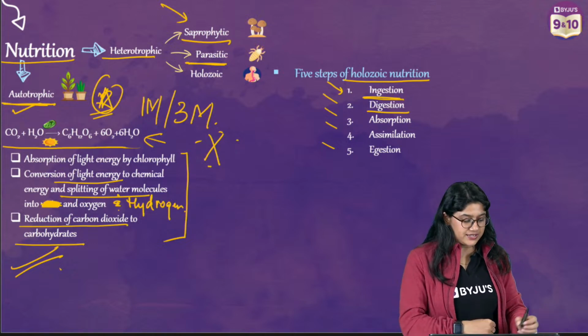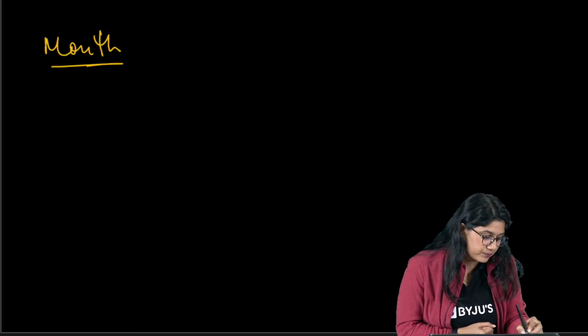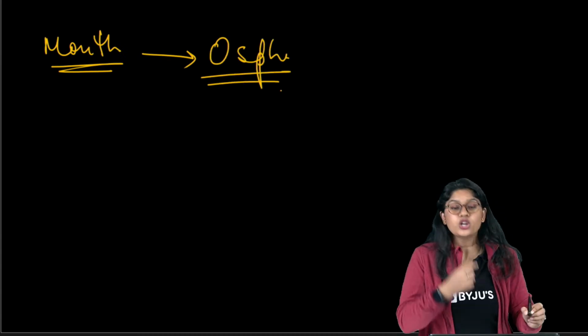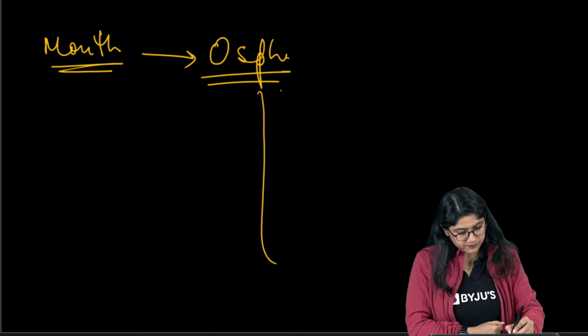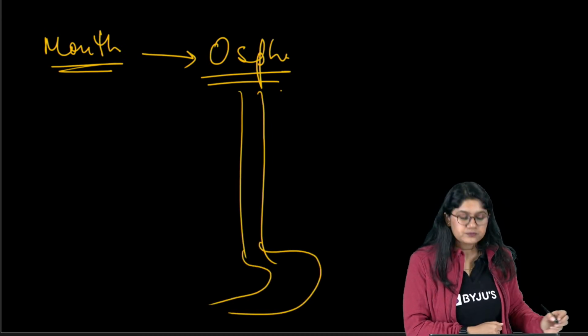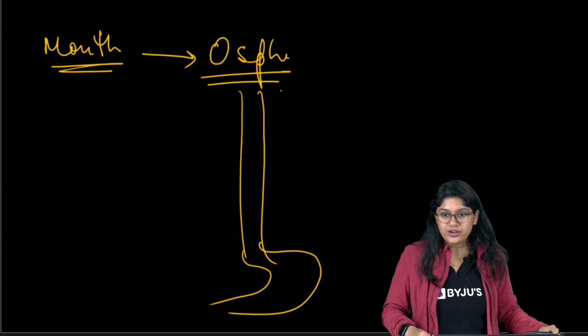Now, let's talk about digestion. What do you think happens in digestion? So we know that from the mouth, the food will move to the esophagus, a long tube, right? And the food goes into the stomach. Yes? Absolutely correct. Very good, everyone.